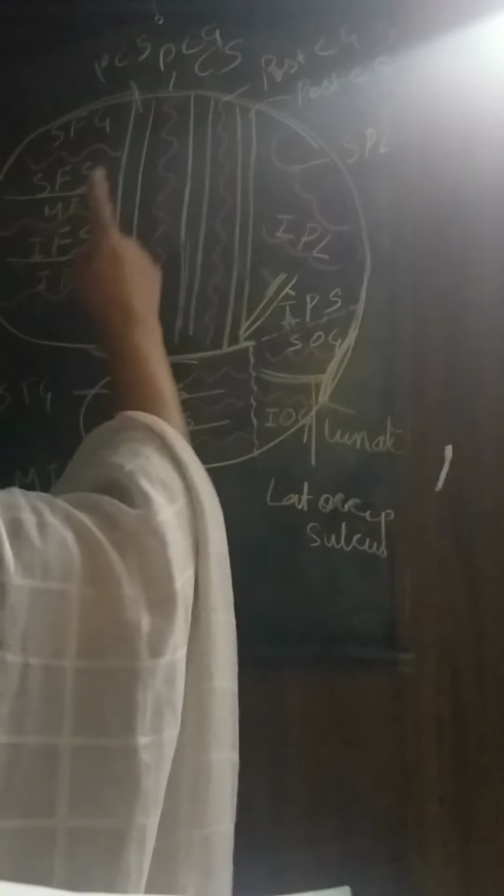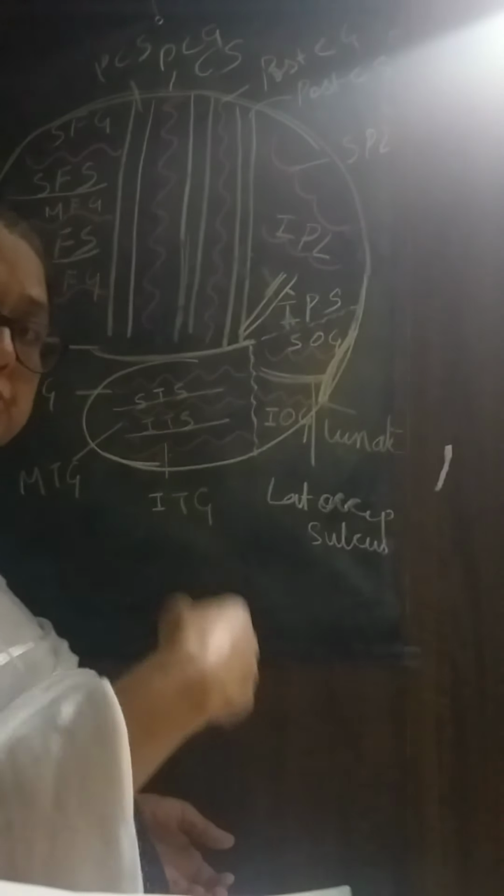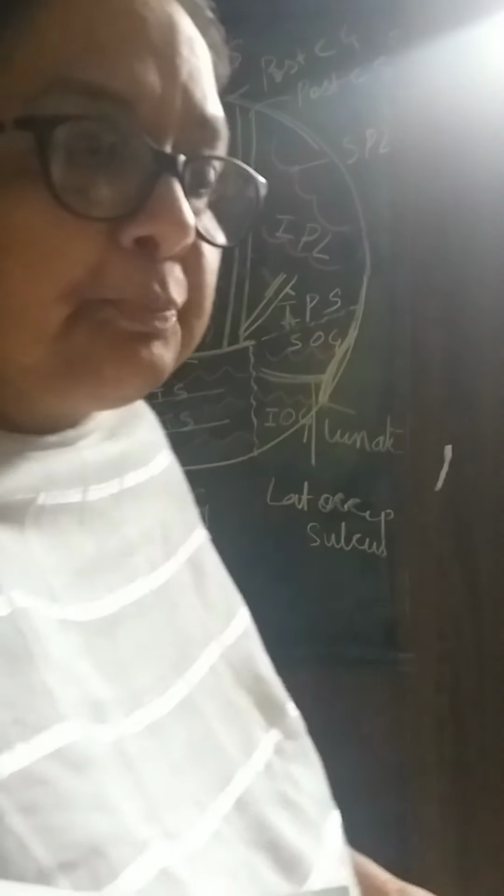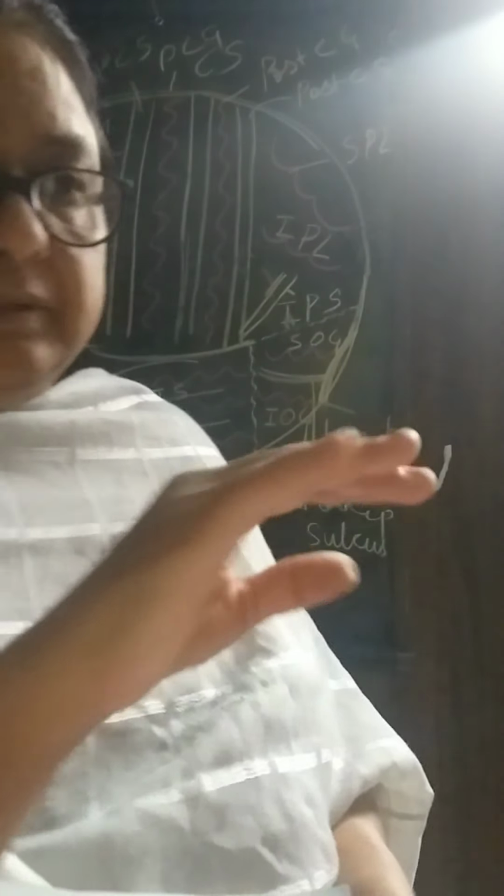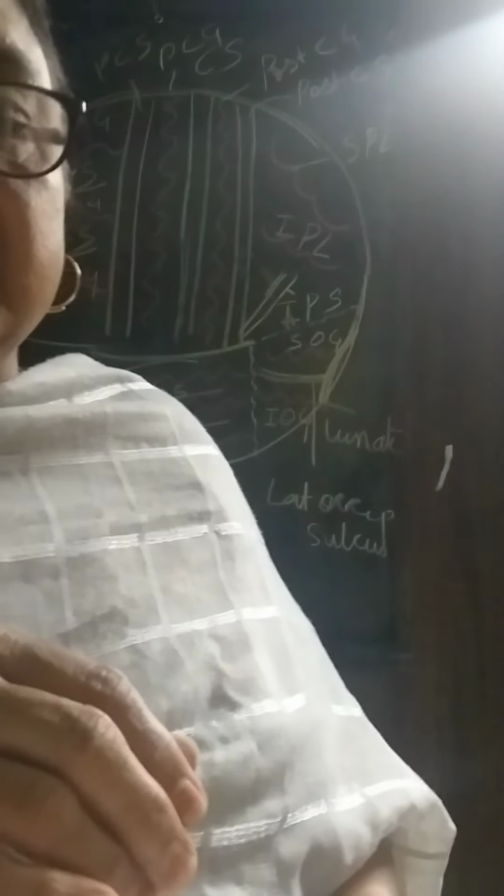Okay, so these are the sulci and gyri which you can see on the superolateral surface of the brain. Got it? These are the sulci and gyri present on the superolateral surface of the brain.